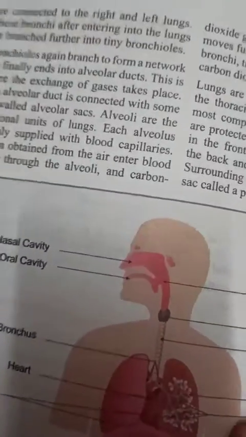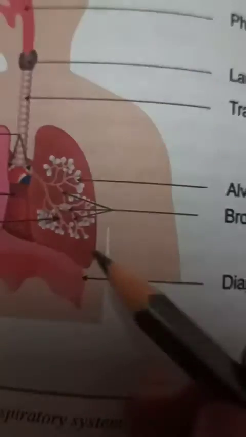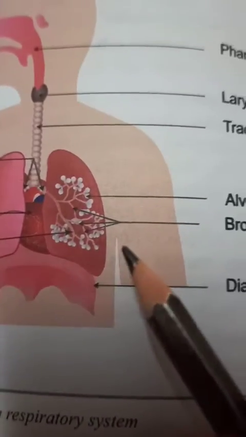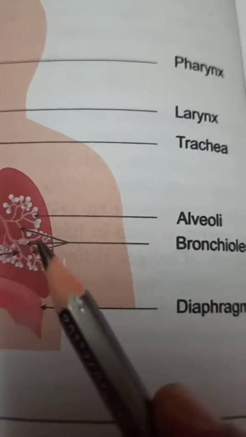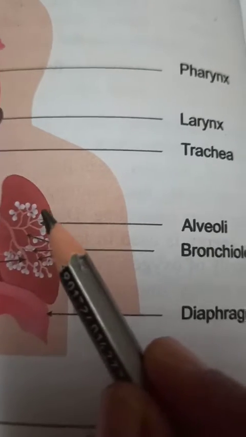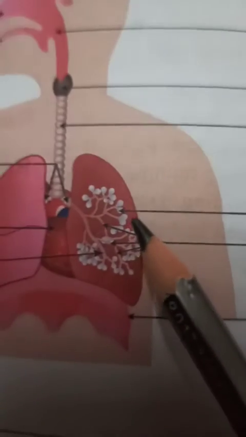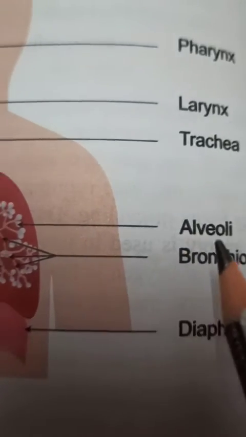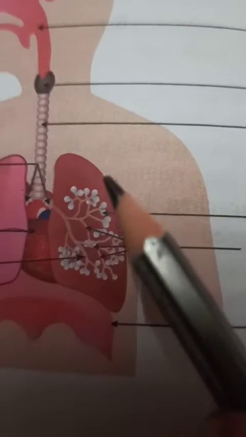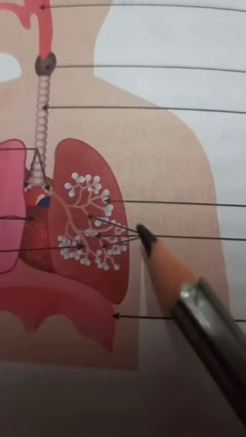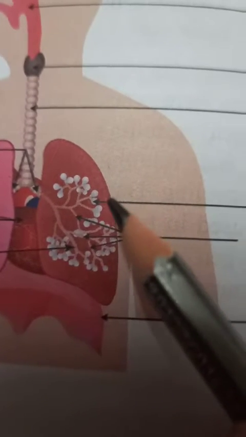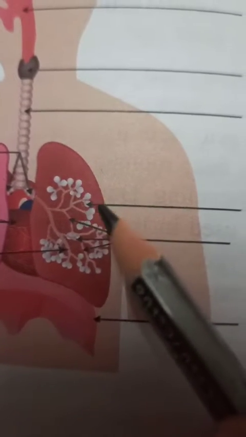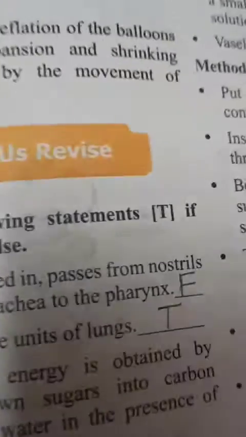Let me show you the diagram of human lungs. You can see these white color balloon-like small structures. They are called alveoli. Okay, so about this they ask, and they are present inside the lungs, so they are part of lungs. That's why this statement which is given here is true.